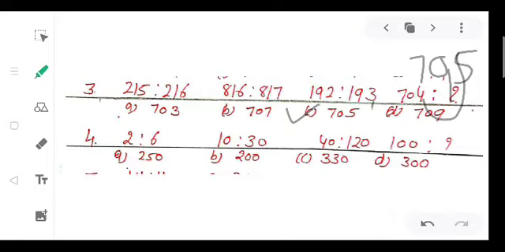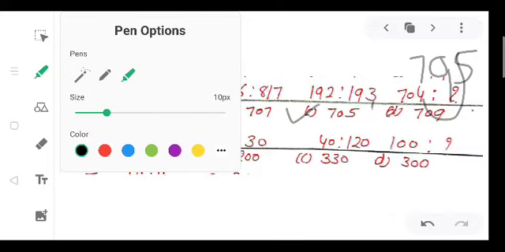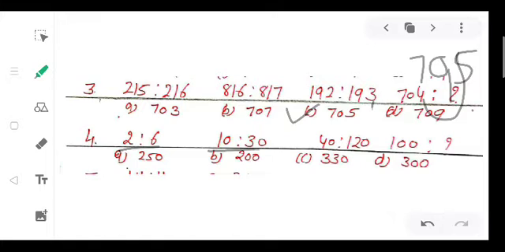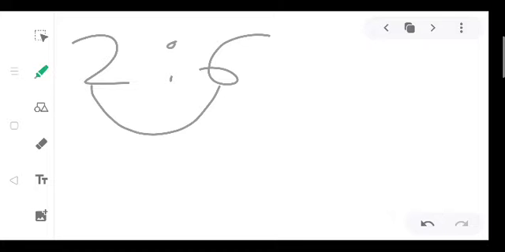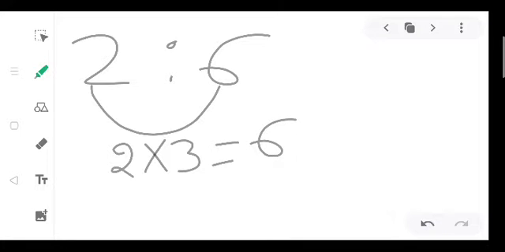Now common question number 4. 2 is to 6, 10 is to 30, 40 is to 120, 100 is to dash. This we have to find out. So firstly we will check the analogy between this number. 2 is to 6. 2 3s are 6. So if we multiply 2 by 3 times 2, it will become 6. So what analogy we find out here? The given number is multiplied by 3. So it will be applicable in all.